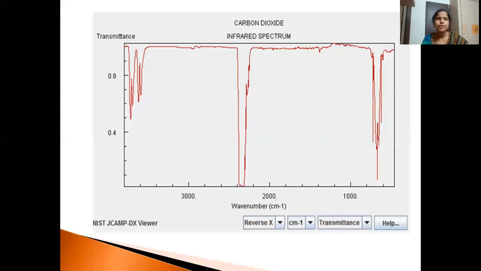Okay, this is for carbon dioxide. So this is the IR spectrum. You can see the intense band of carbon dioxide around 2300. There is another, bending, at 667. So these are the intense bands which appear for carbon dioxide.